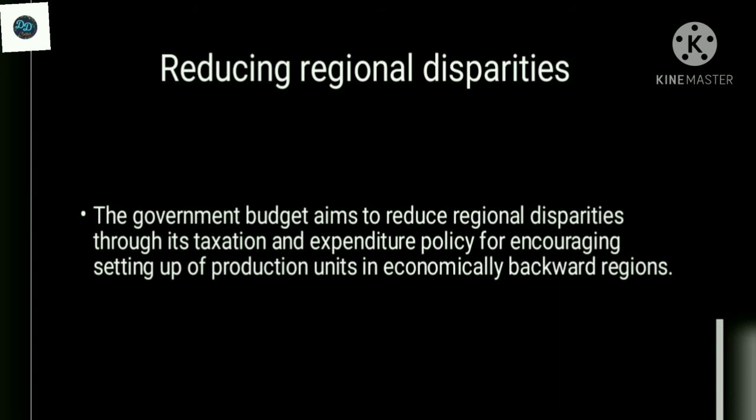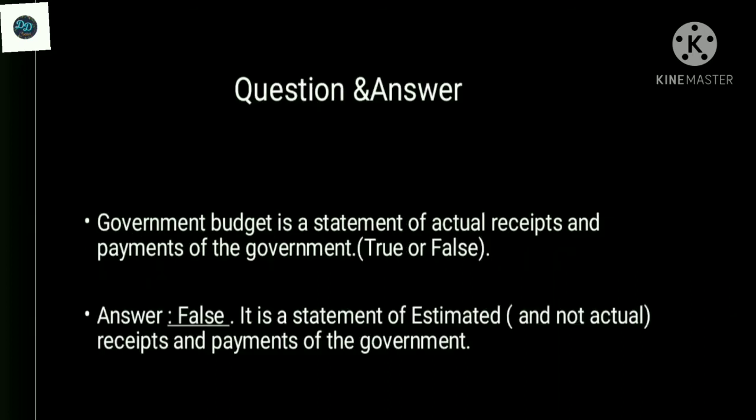I hope you all understand the objectives of government budget. Now, it is your turn. Government budget is a statement of actual receipt and payment of the government. Whether this statement is true or false. The answer is: it's a statement of estimated, that is, not actual, receipts and payments of the government.